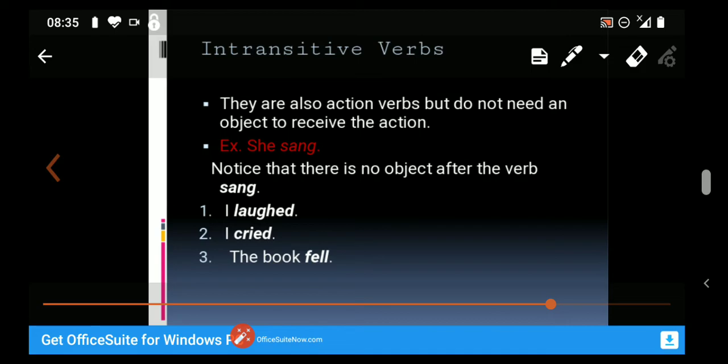See other examples also. I laughed, I cried, the book fell. Here, laughed is an intransitive verb, cried is an intransitive verb, and fell also is an intransitive verb. In all of the above sentences, the subject is performing the action of the verb and not receiving the action. So again, intransitive verbs are those verbs which do not need an object to complete their meaning.